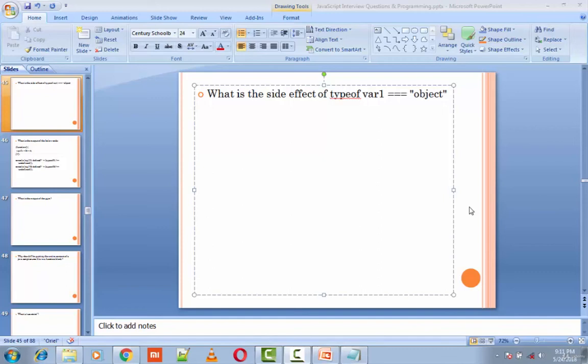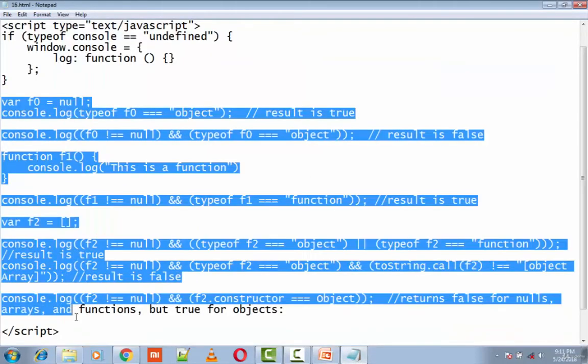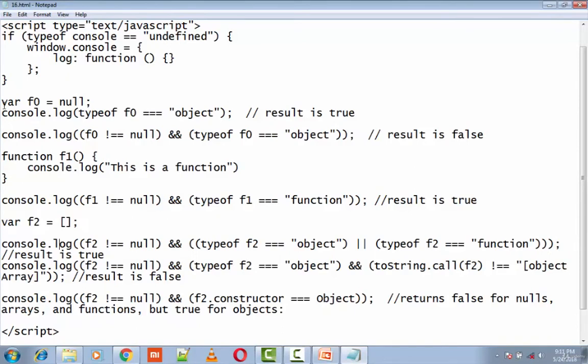Okay, so the next question is what is the side effect of typeof var equals object? Let's check this program. We have a variable called f0 to which we have assigned null. When we do typeof f0 triple equal to object, the result is true, because in JavaScript even null is considered an object.